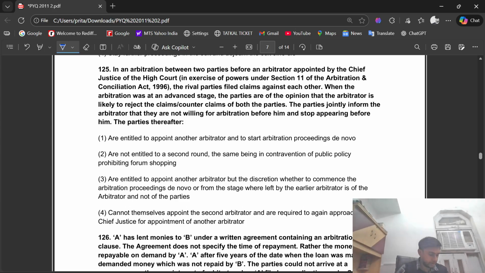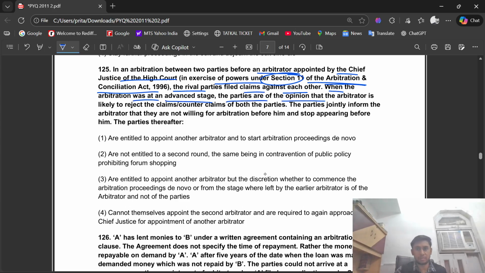क्वेश्चन नंबर 125 का राइट आंसर है: In an arbitration between two parties before an arbitrator appointed by the Chief Justice of the High Court in exercise of power under Section 11 of the Arbitration and Conciliation Act 1996, the rival parties filed claim against each other when the arbitration was at an advanced stage.